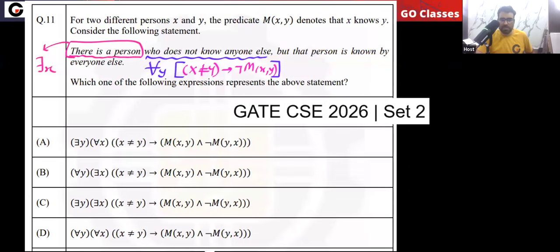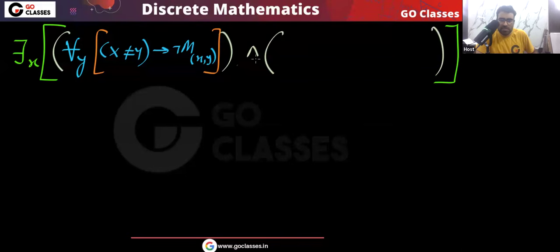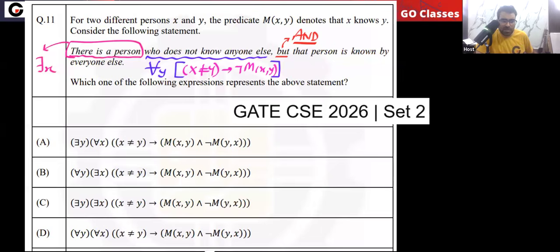But means and. If you remember, I told you, but means and. So you can see there is an and here. And what is the other part? The other part is that that person is known by everyone else, meaning everyone else knows this person.